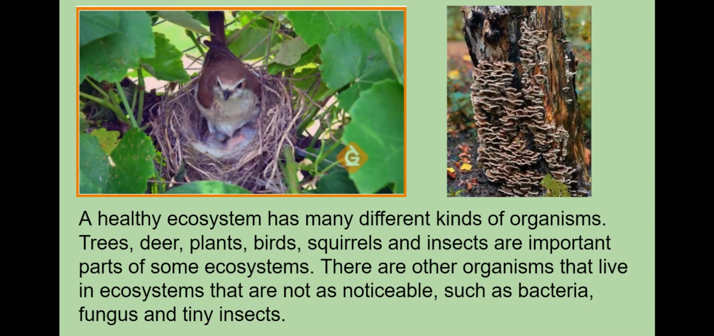A healthy ecosystem has many different kinds of organisms. Trees, deer, plants, birds, squirrels, and insects are important parts of some ecosystems. There are other organisms that live in ecosystems that are not as noticeable, such as bacteria, fungus, and tiny insects. They are equally important. Ecosystems depend on many organisms to help keep them in balance.